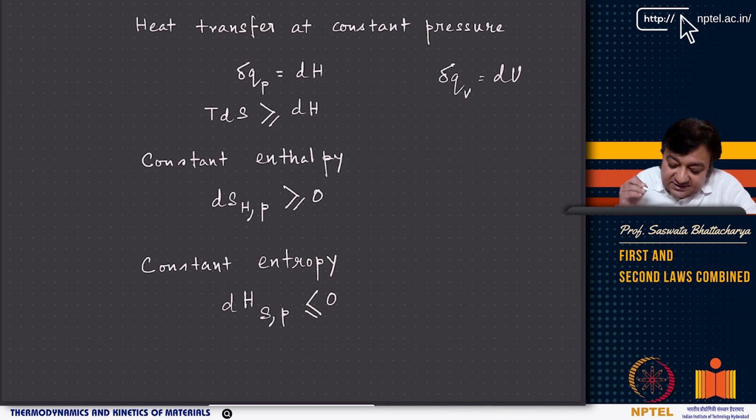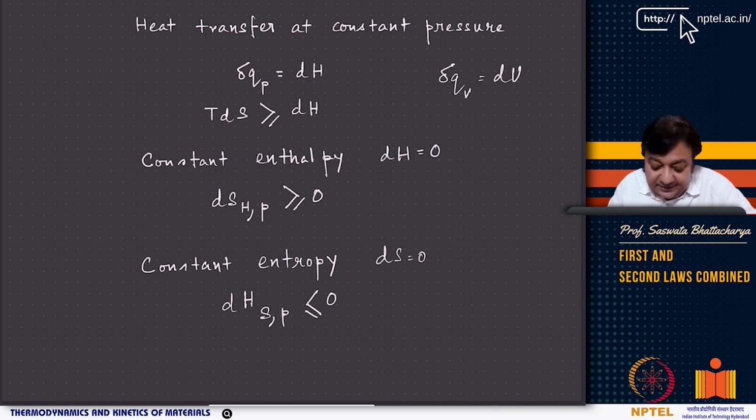Now if you think of constant enthalpy, that means dH equal to 0, then the change in entropy at constant enthalpy and pressure should be greater than equal to 0, right? Now again, if we go to constant entropy, that means dS equal to 0 and constant pressure, so dH at S comma P has to be less than equal to 0, right? Again you get two different conditions from Clausius inequality, now in terms of changing enthalpy and changing entropy.